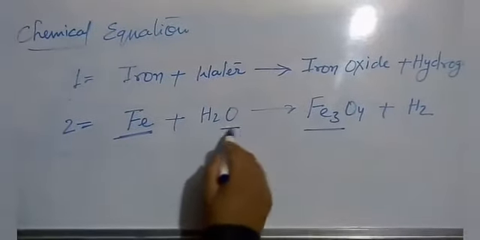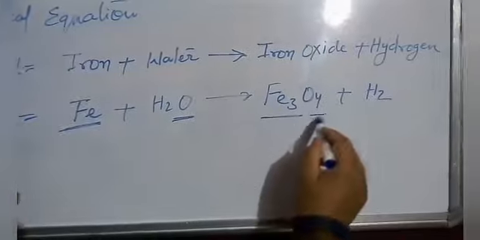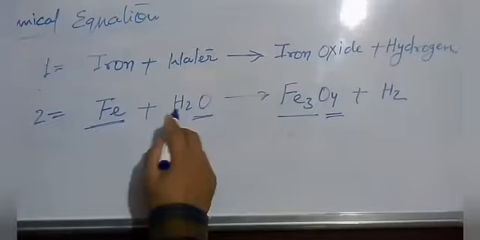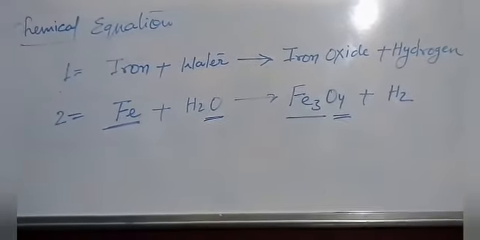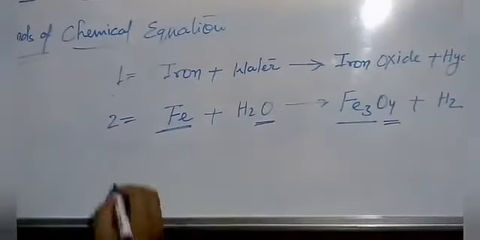On the reactant side only one atom of oxygen, but in Fe3O4 there are four atoms of oxygen. Hydrogen is balanced in this reaction. So we will balance this equation.